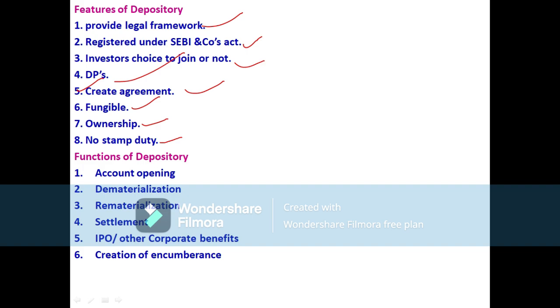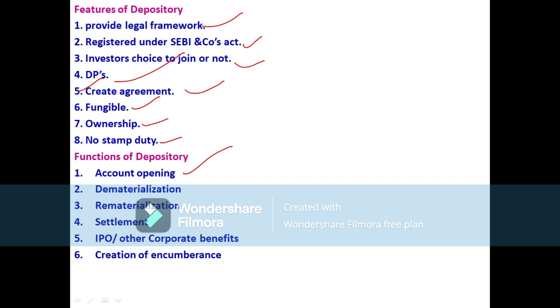Then if we see the functions of the depository system, the first function is account opening. It is mandatory that if we want to trade electronically in demat, each and every person who wants to trade in the stock exchange must open a demat account. That is known as account opening. Without a demat account, no person can trade securities online.